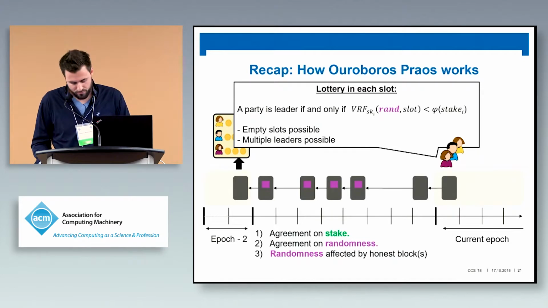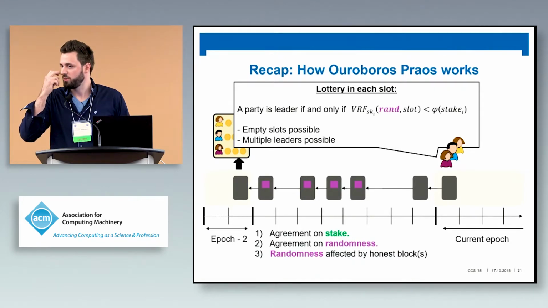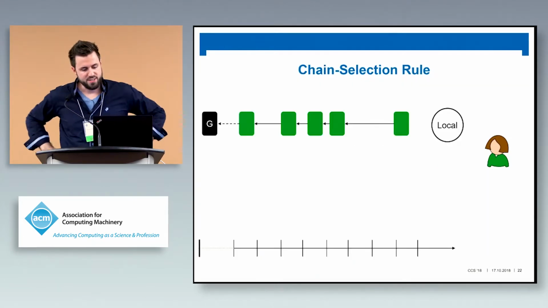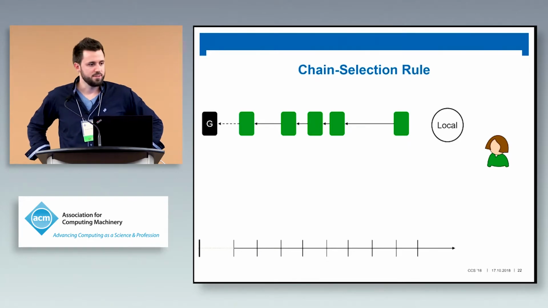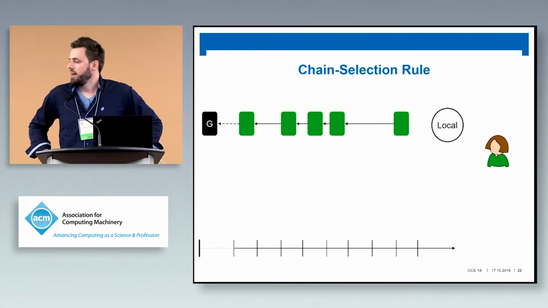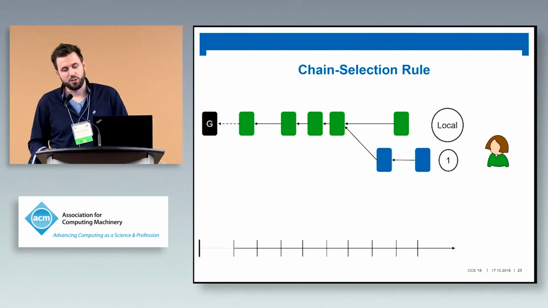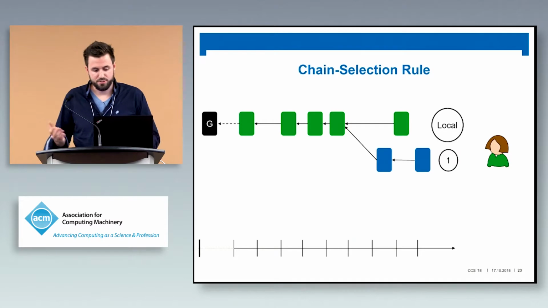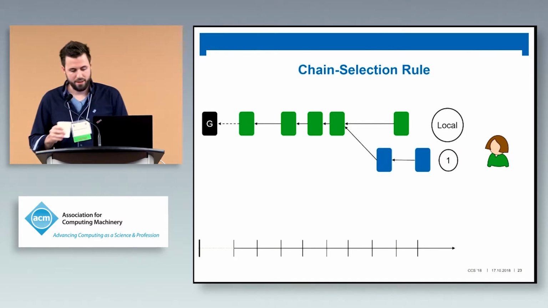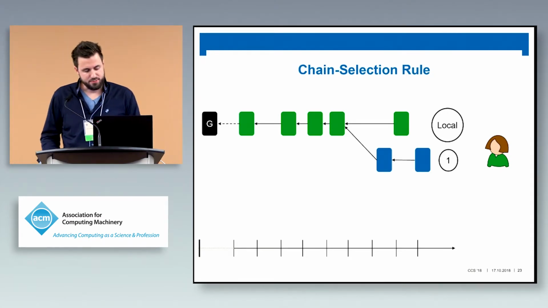A core function of every blockchain protocol, as you might remember, is the way one should select chains. Over time, Alice will have a certain state, but she will also receive new chains that might be longer, for example, this one. A crucial question is now: shall Alice adopt this new chain, and if she becomes slot leader, extend this chain or the other? Which chain is preferable? In Bitcoin, the answer is very simple. Take the longest.